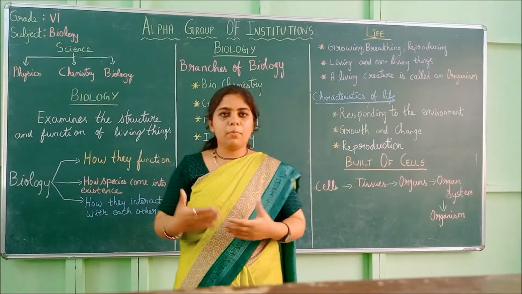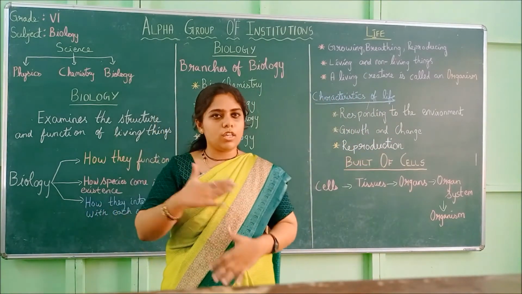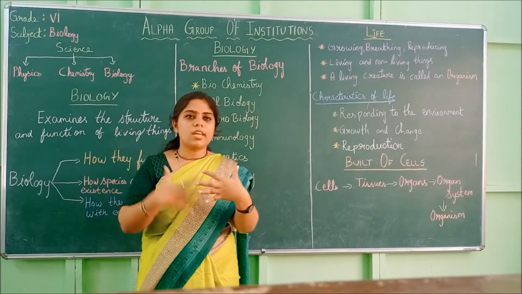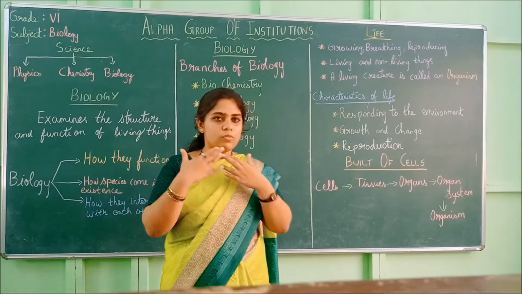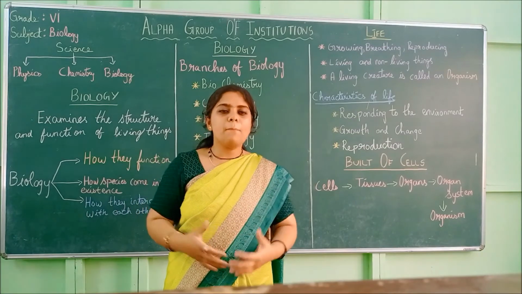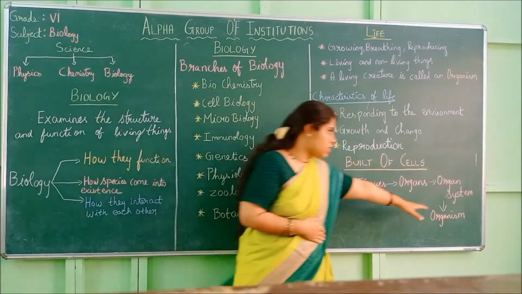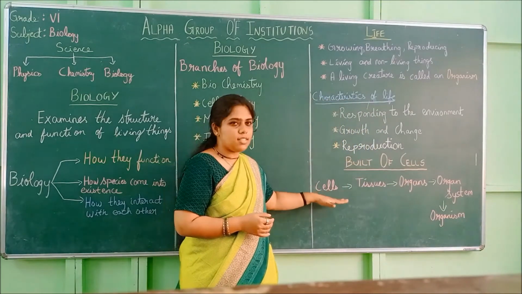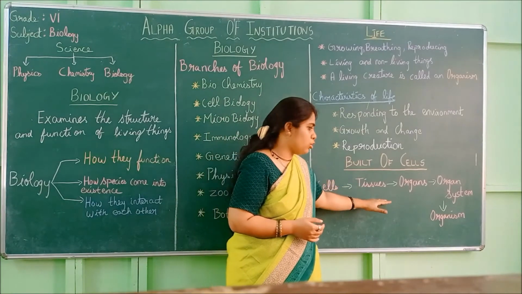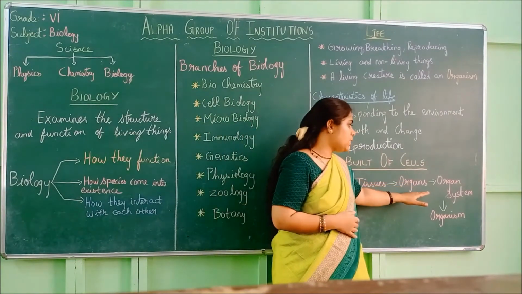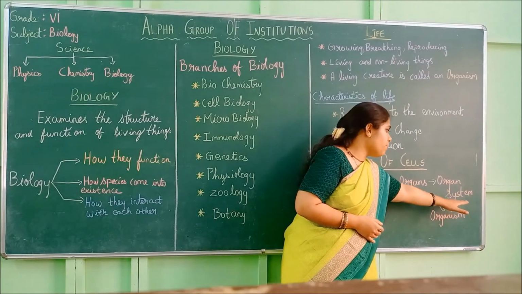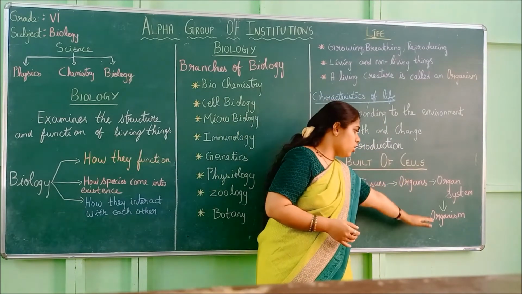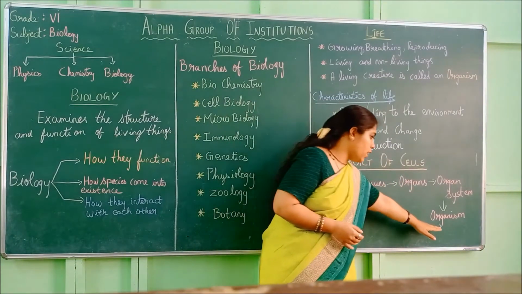So take us as an example, we breathe. So the respiratory system is at work within us. We eat and digest. The digestive system is also within us. So we have many systems in our own body. So we are an organism, made up of many organ systems. Many organ systems together form an organism. First is cells. Cells together form tissues. Tissues together form organs. Organs together form organ systems, and organ systems together form an organism. So this is the process of how from a cell a whole organism is formed.